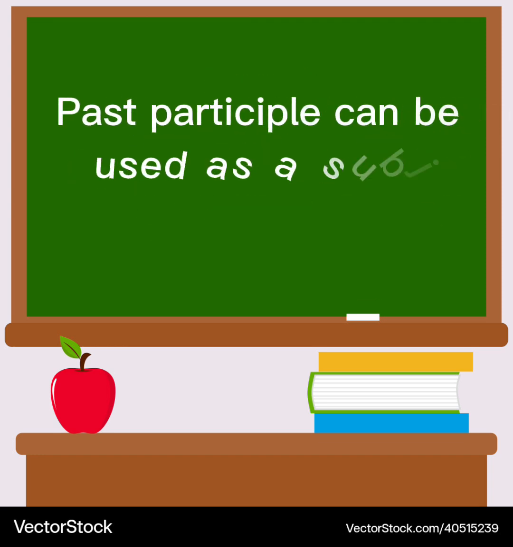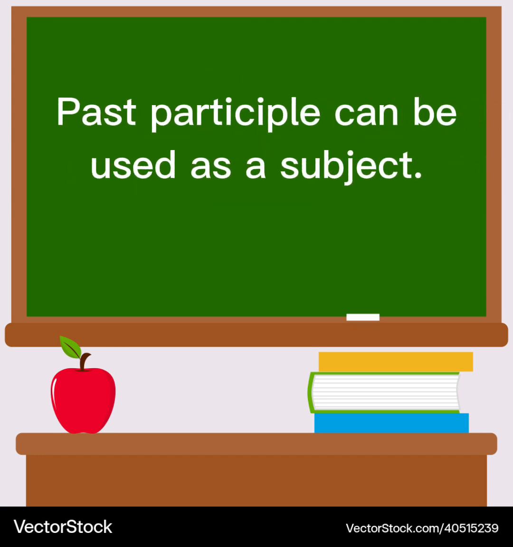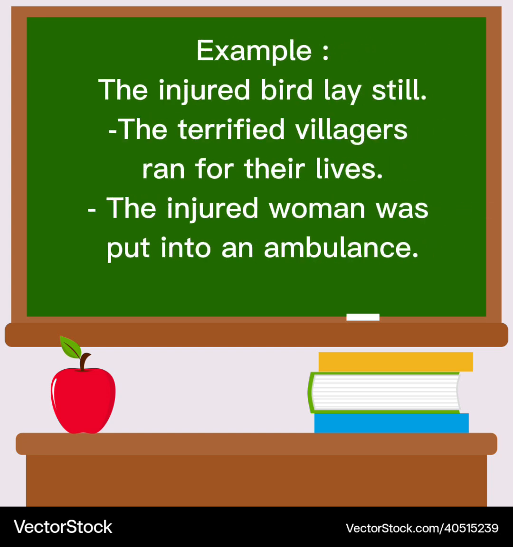The next one is past participle can be used as an adjective. We said objective complement, then as an adjective. Example, the injured bird. The injured bird, the injured is past participle, modifying the bird.